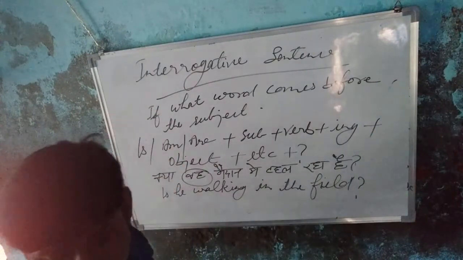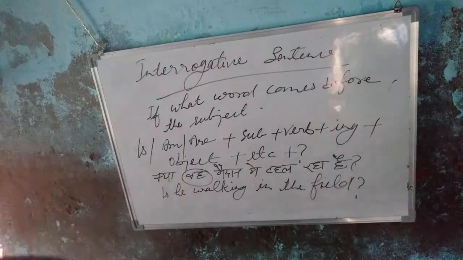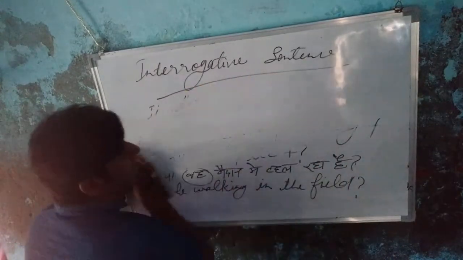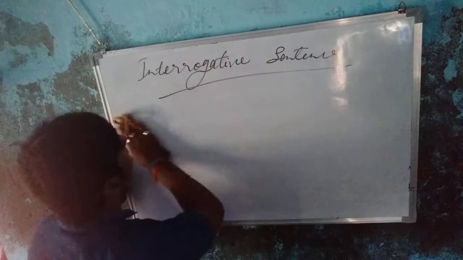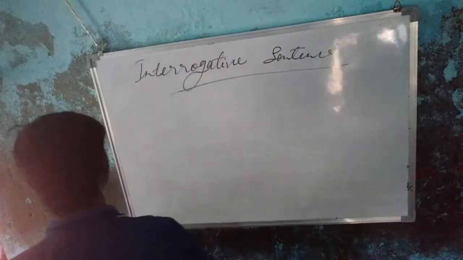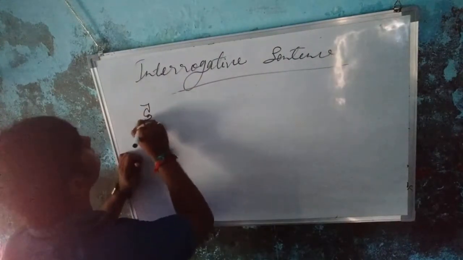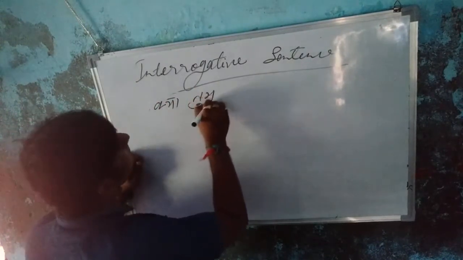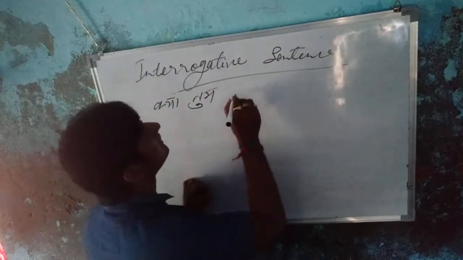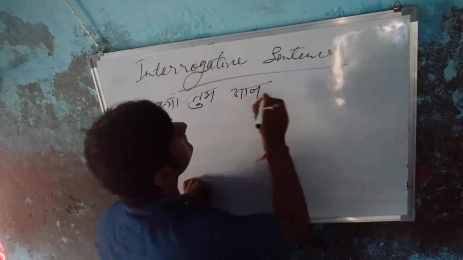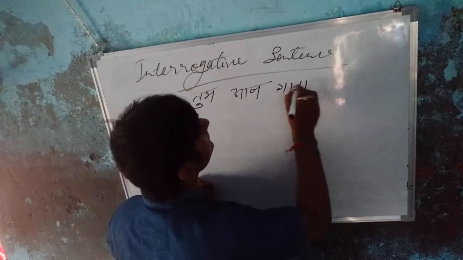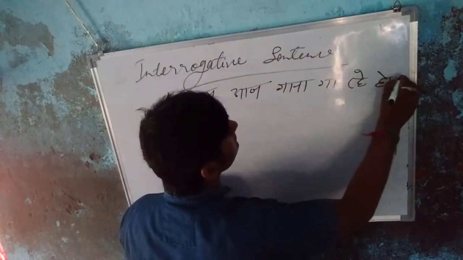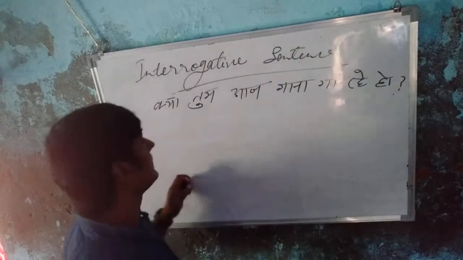Okay, students? And now the second example I am going to give you. क्या तुम आज गाना गा रहे हो?